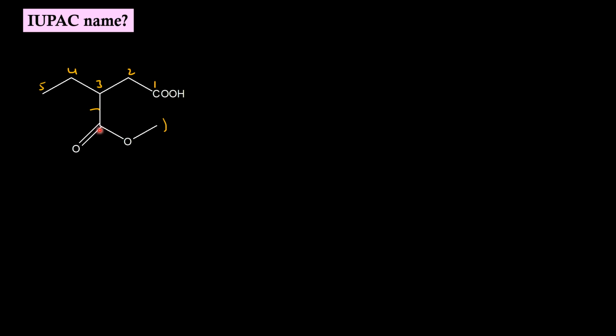We can name this prefix in two ways, either by using the term alkoxycarbonyl or by using the term alkoxyoxo. Alkoxy indicates the alcohol part of the ester. Here alcohol part is methoxy. This is carbonyl. So one possible secondary prefix name is on third carbon inside the bracket methoxycarbonyl.